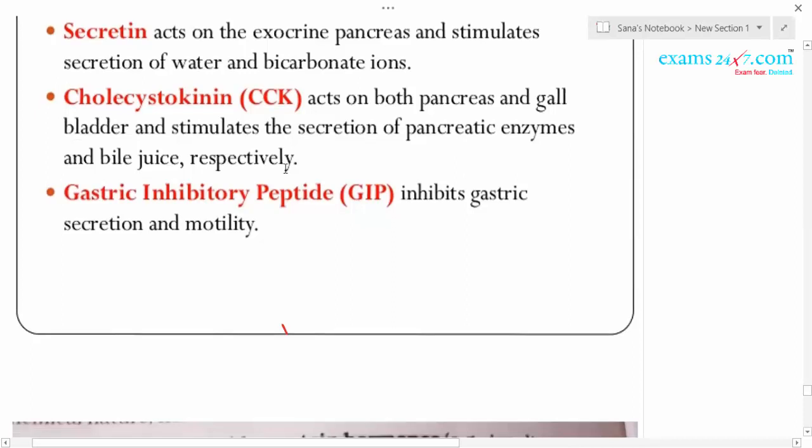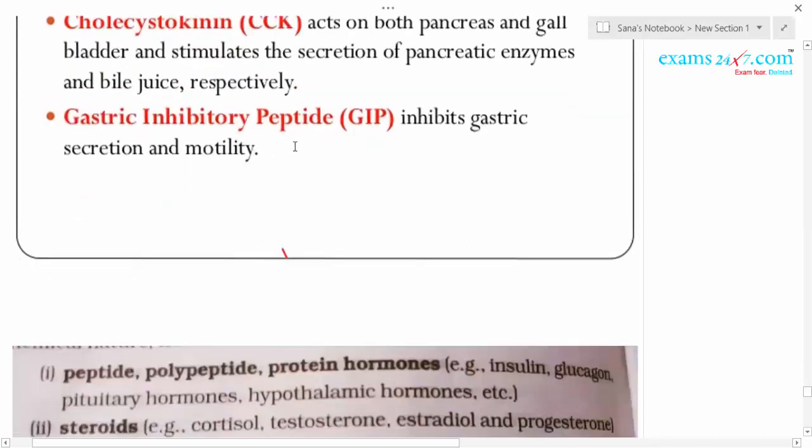Next, another hormone is called gastric inhibitory peptide, GIP, which inhibits gastric secretion. Whenever the gastric juice is not required, imagine you're fasting or food is not there in your stomach, in such cases we don't want more gastric juice. So this inhibitory hormone inhibits the gastric secretions.